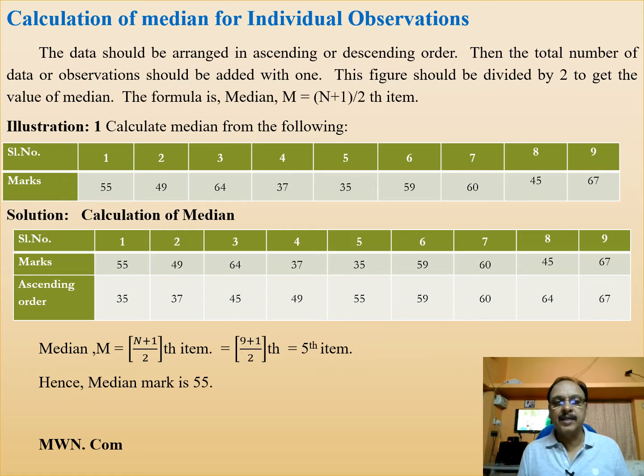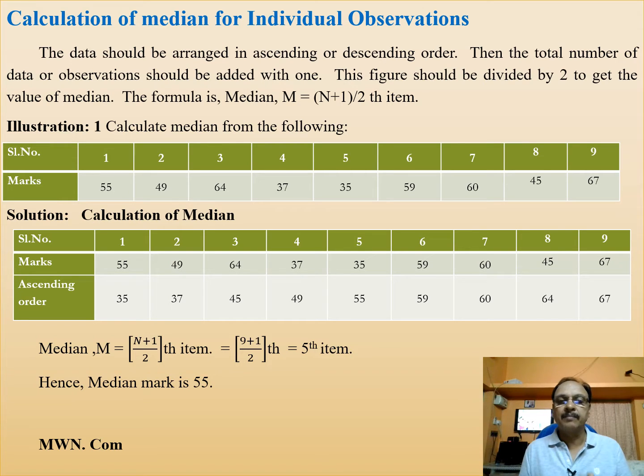Now let us study how the median is calculated for individual observation, discrete series and continuous series. First we can calculate for the individual observation. For the individual observation, the formula for median is (n plus 1) by 2th item. So here one illustration is given.